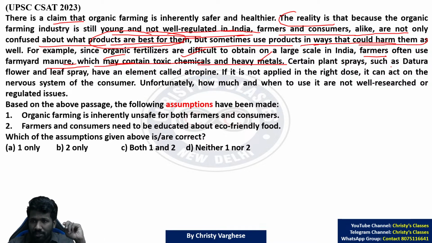Certain plant sprays such as datura flower and leaf spray have an element called atropine. About atropine, it is mentioned that if it is not applied in the right dose, it can act on the nervous system of the consumer. That means it can actually cause health issues to the consumer also.